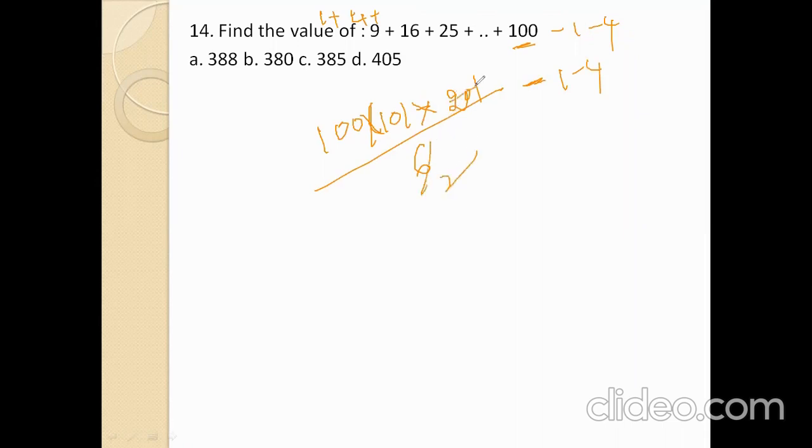3 2s are 6, 3 6s are 18, 3 7s are 21. Now 2 1s are 2, 50 is left. Now multiply this: 67 1s are 67. So 67 into 50, minus 1 minus 4.